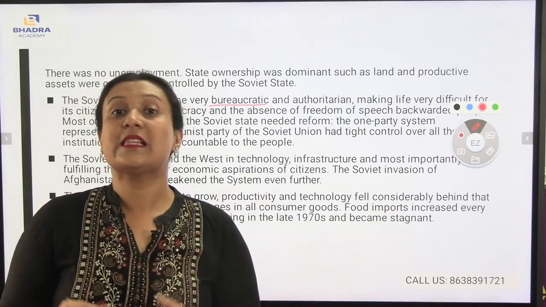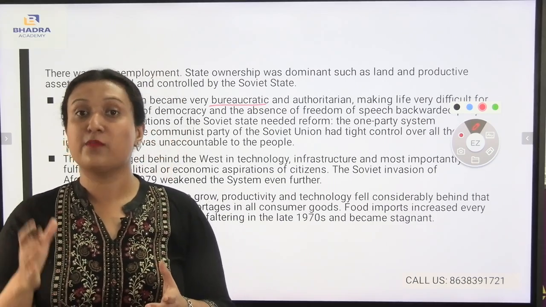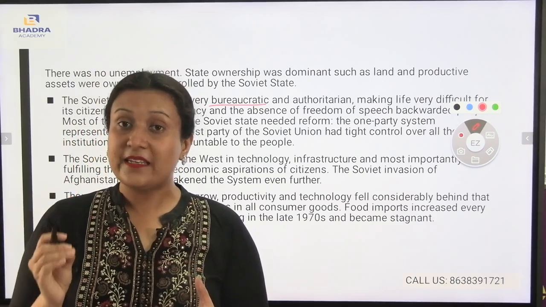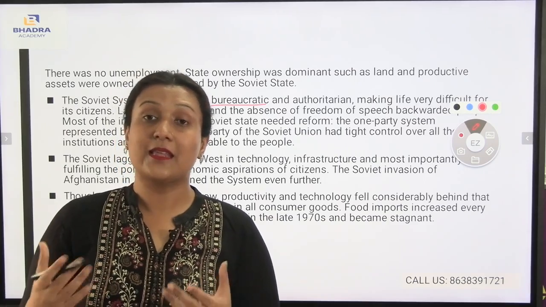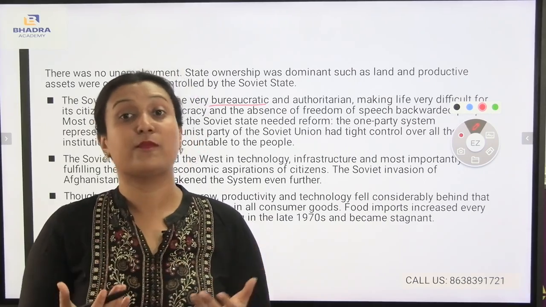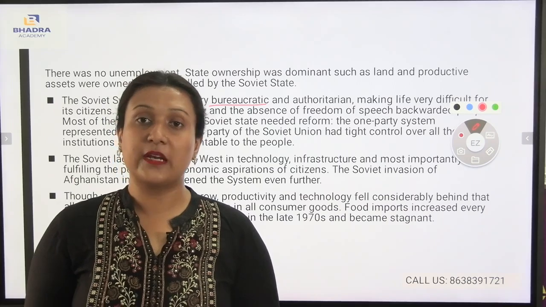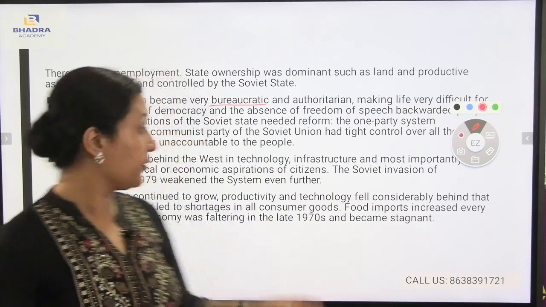And also, they were not able to fulfill the aspirations of the people. In a democratic country, the aspirations of the people are fulfilled because this is the function of a constitution, of a democracy. But here the aspirations of the people were not being fulfilled in the USSR. For that reason, politically and economically the USSR was lagging behind.